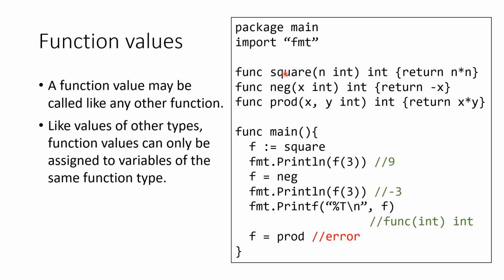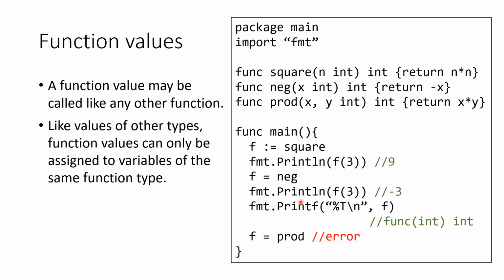The first two functions, which are square and neg, both take one int argument and return an int value. So these two functions have the same type. The third function is prod, which takes two int arguments and returns an integer value that is the product of the two arguments. So prod has a different type than functions square and neg.